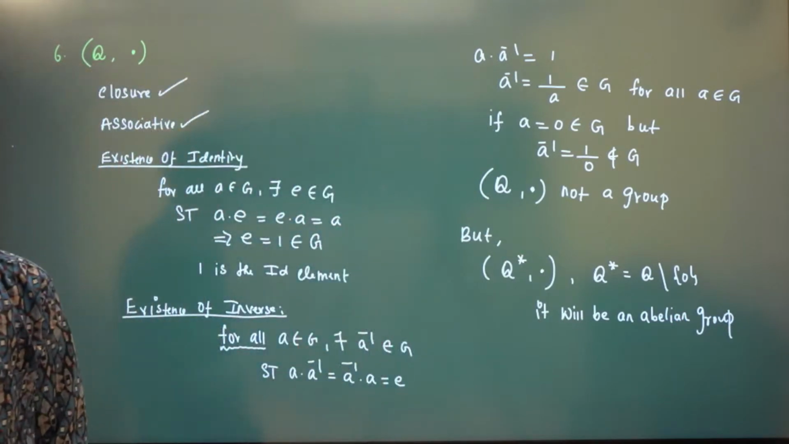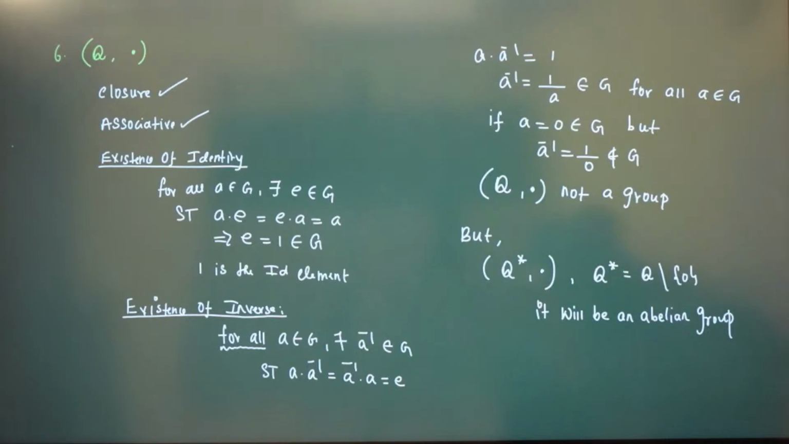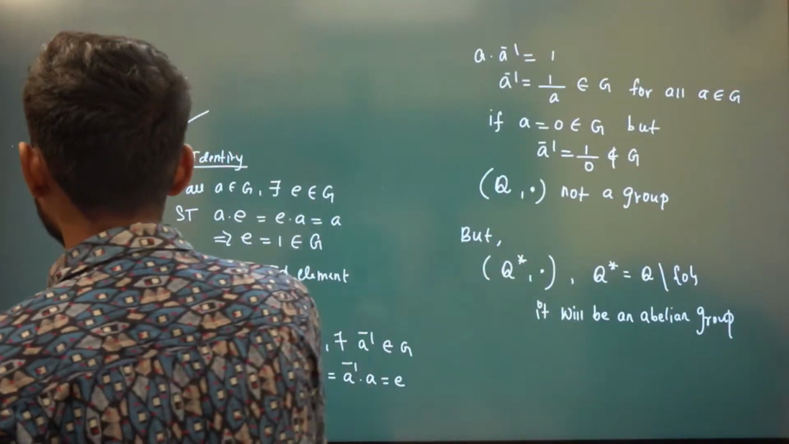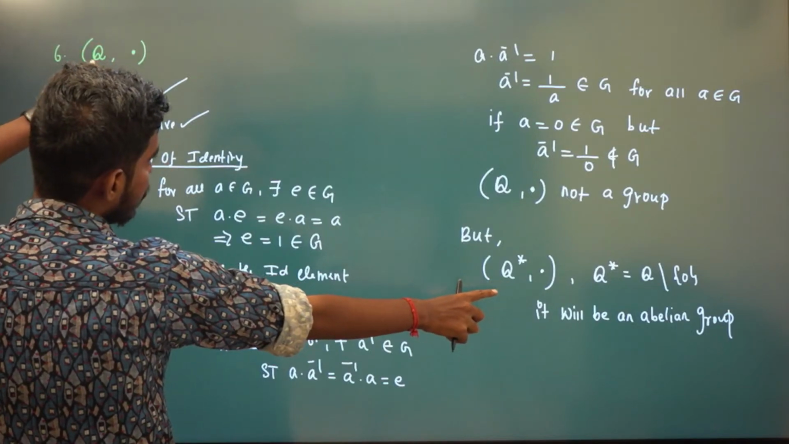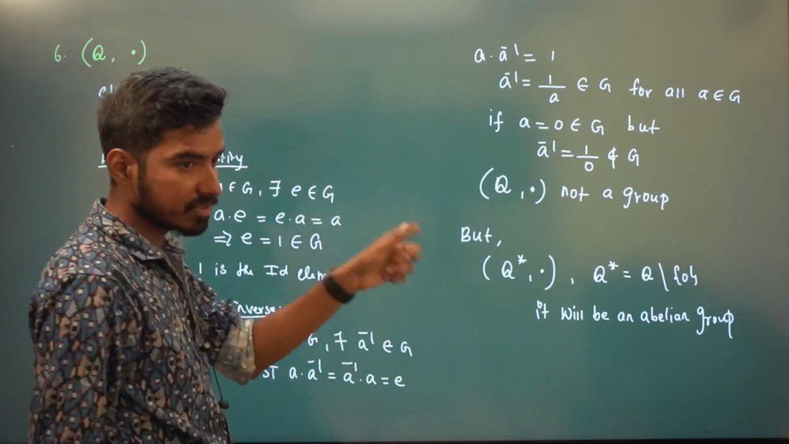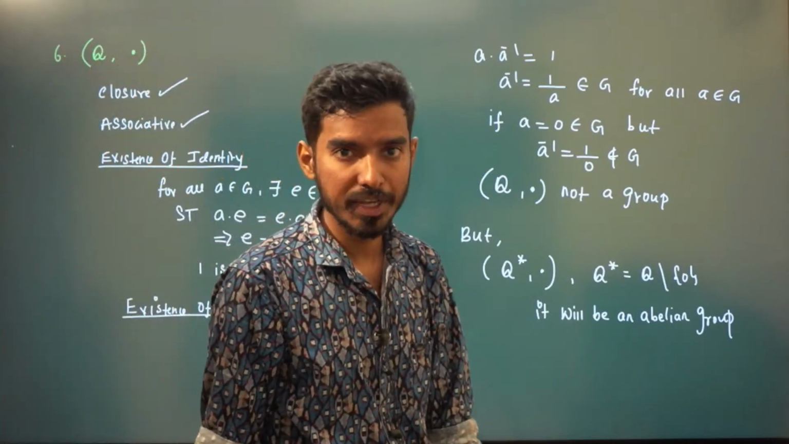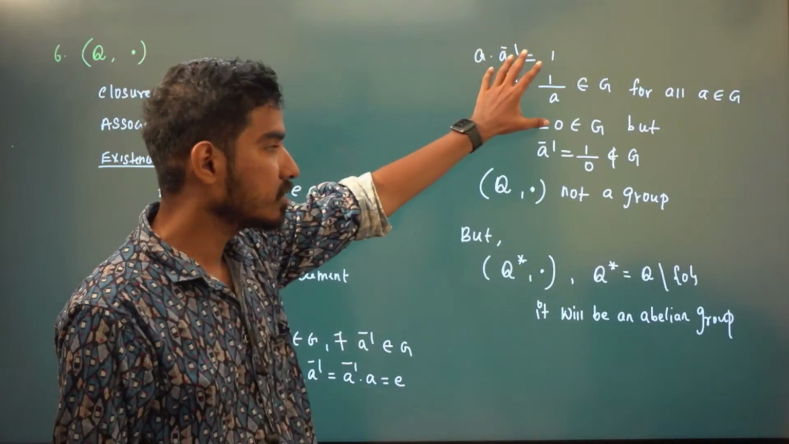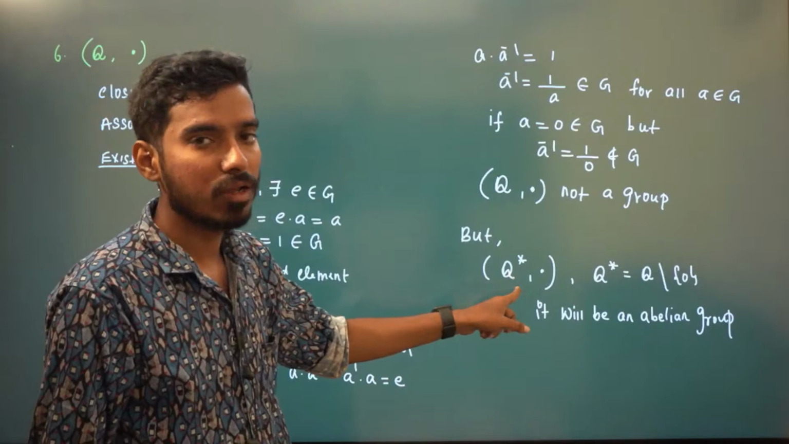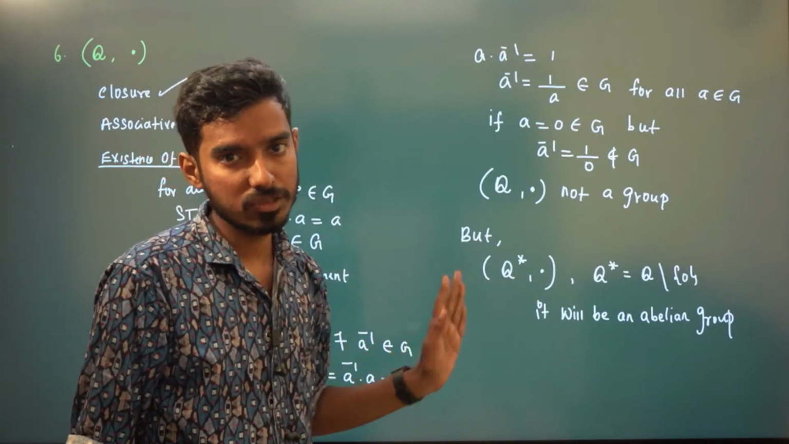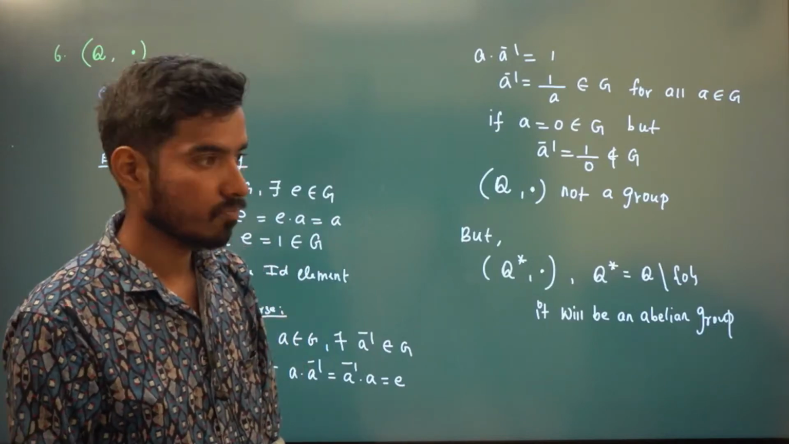It also has commutative property, right? A into B is same as B into A, for all A comma B belongs to Q star. Is it clear? So whenever you see, Q and Q star are different. Q is all rational numbers, but Q star is rational numbers excluding 0. So here you can see inverse exists for all non-zero elements. 0 is the only element that is troubling this. So this consists of all non-zero rational numbers, right?